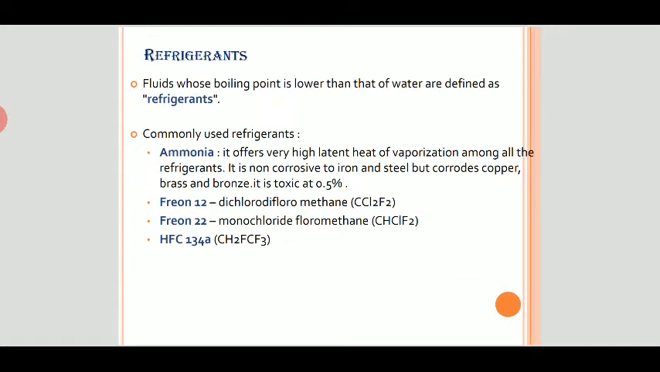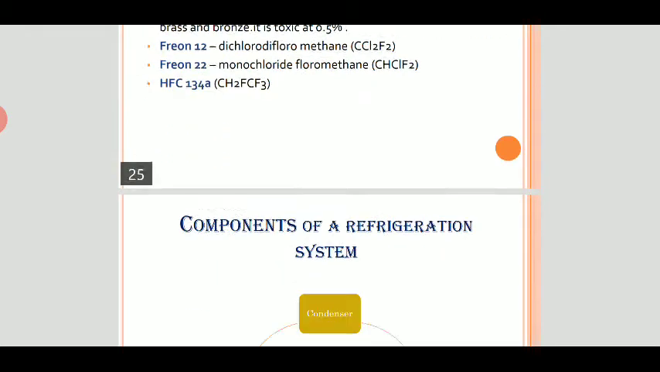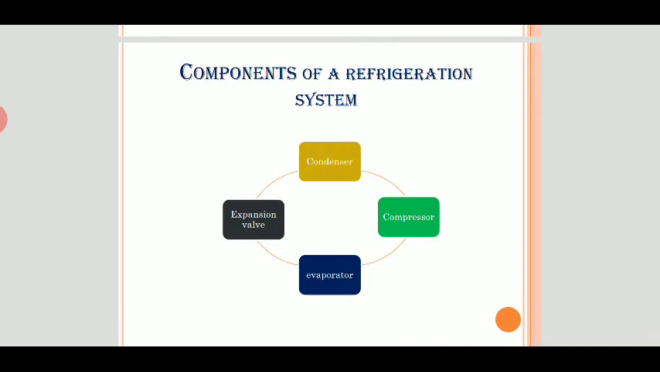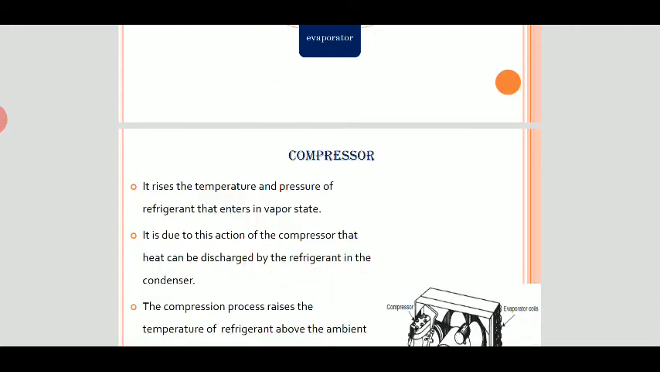What are refrigerants? Fluids whose boiling point is lower than that of water are defined as refrigerants. Mostly as refrigerants we use ammonia, Freon 12, Freon 22, HFC 134a. Now the components of a refrigeration system: we need one condenser, one compressor, an evaporator, and an expansion valve.